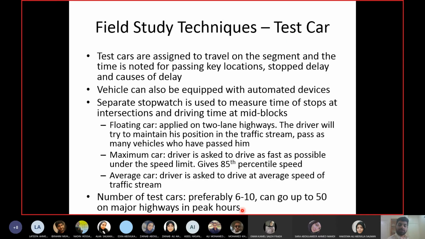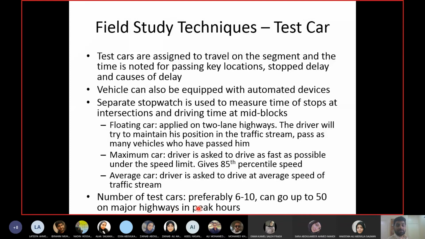So they have given some guidelines here. Up to 10 vehicles is good enough for any highway at any time. Up to 10 vehicles will not increase the travel time by much. So 6 to 10 is a preferable range. Obviously, you don't want to go very low either, because then you have to do more repetitions and it will take a longer time. So between 6 and 10 is an optimum range.